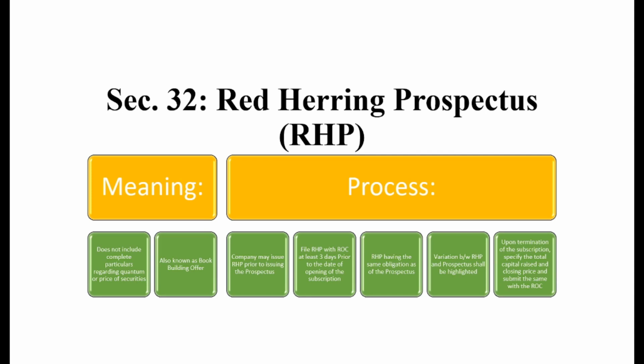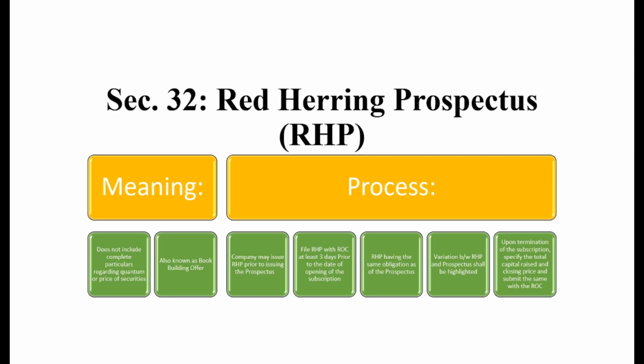For issuing the red herring prospectus, the company at first drafts its red herring prospectus and all other relevant documents as may be prescribed. Then the same shall be filed with the registrar of companies at least 3 days prior to the date of issuing or opening the subscription list.